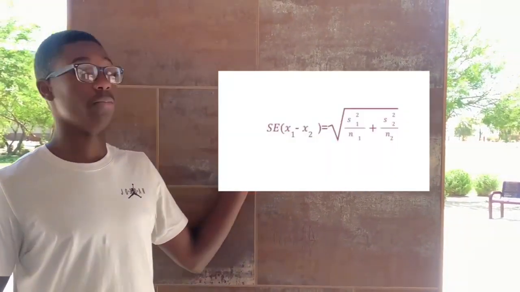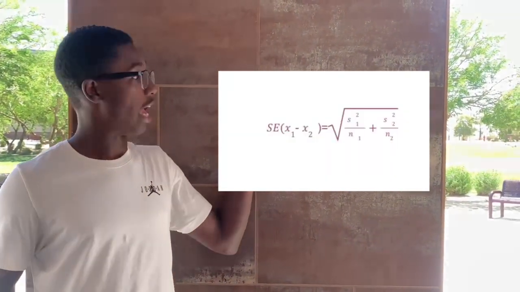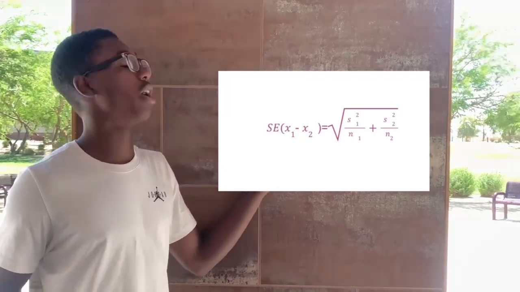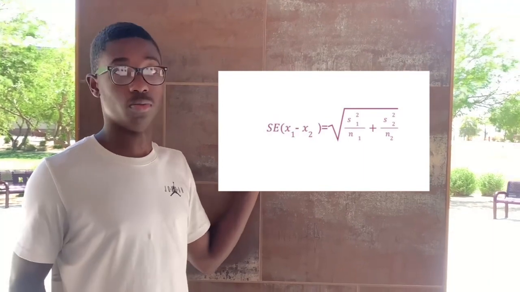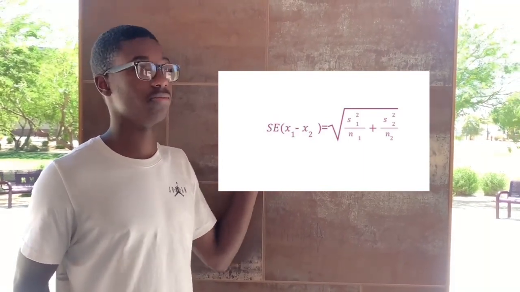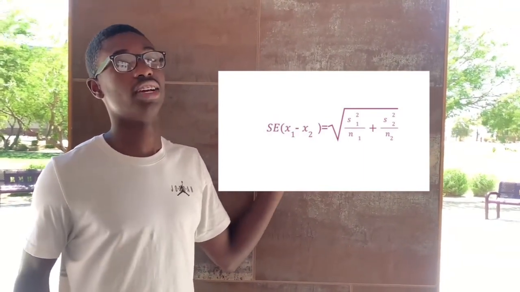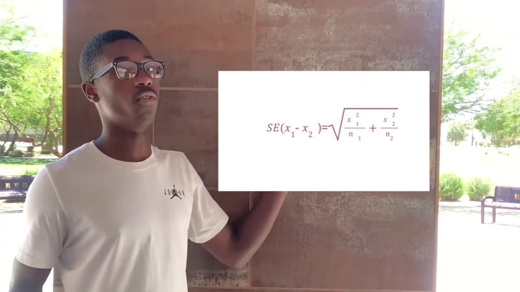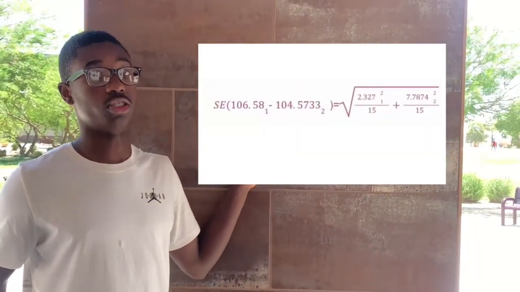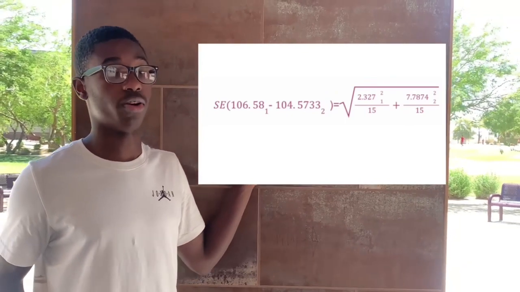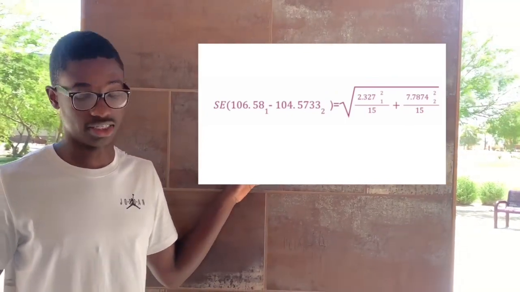We have mean of 1 minus mean of 2, divided by the square root of standard deviation of 1 squared over sample size of 1, then we add the standard deviation of 2 squared over the sample size of 2 as well. So now we're going to plug it in. We have 106.58, which is the mean of the Detroit Pistons, minus 104.5733, which is the mean of the Boston Celtics.